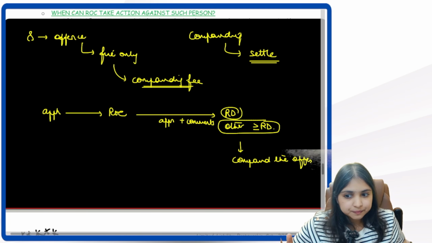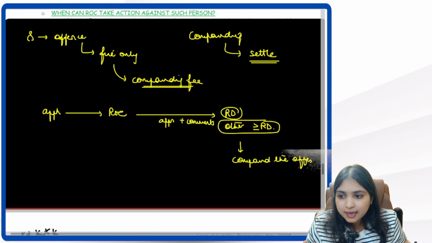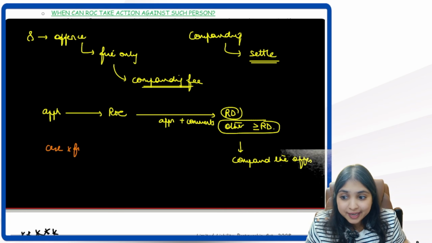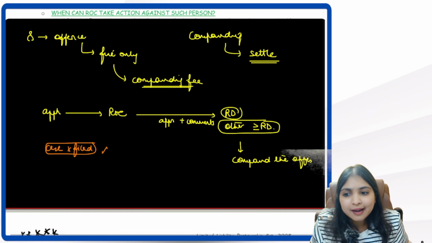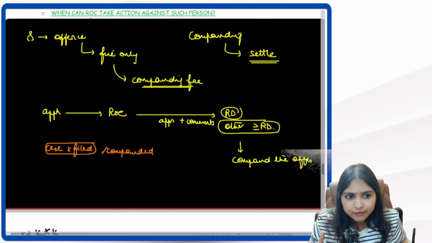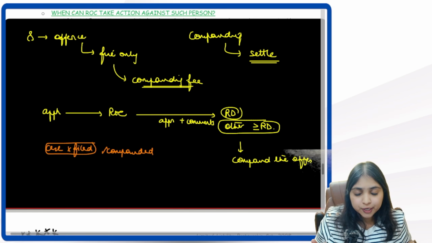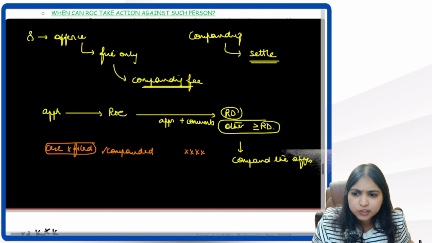See, let us say that this offense is compounded. Let us say a case is not filed for this offense. Till now case is not filed and the offense got compounded. Now tell me, will the case be filed later for this offense? Case was not filed and the offense got compounded. So now for this offense, case cannot be filed, guys, because it's already compounded.